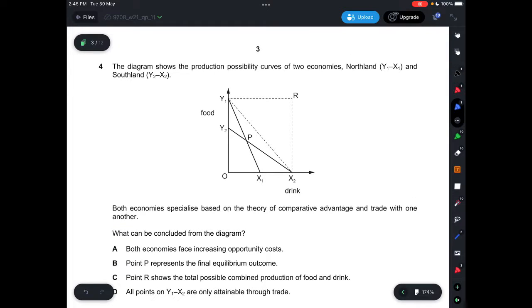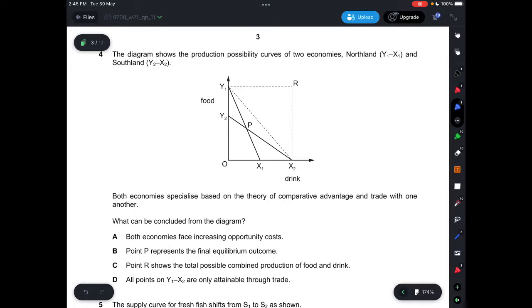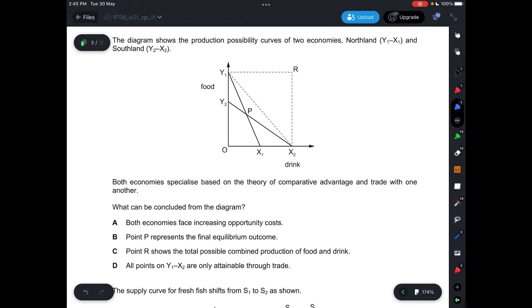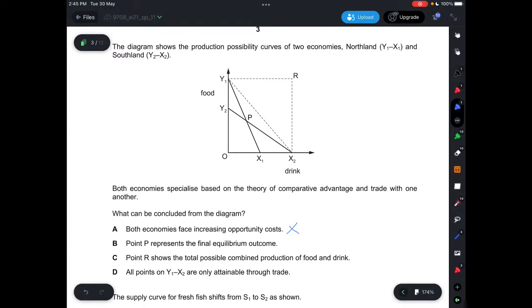Question 4, the diagram shows the production possibility curves of 2 economies, Northland and Southland. Both economies specialize based on the theory of comparative advantage and trade with one another. And what can be concluded from the diagram? So let's look at the 4 options. A, it says both economies face increasing opportunity cost, which is not correct. They are both facing constant opportunity cost because of the straight line. And B, it says point P represents the final equilibrium outcome, which is not correct. And then C, it says point R shows the total possible combined production of food and drink, which is correct.